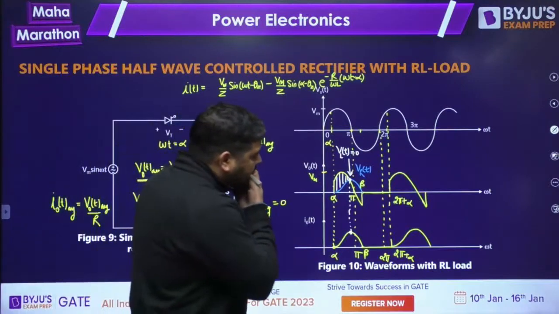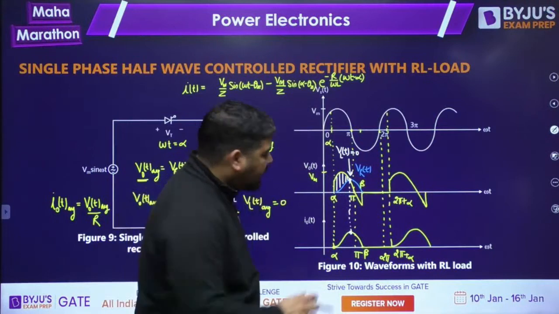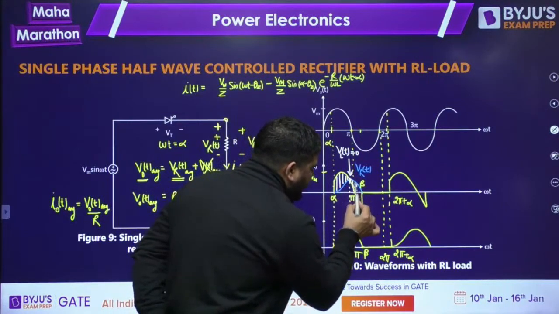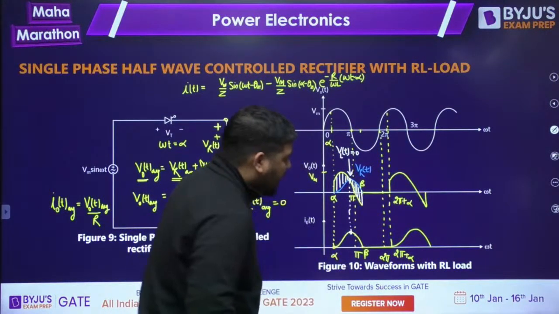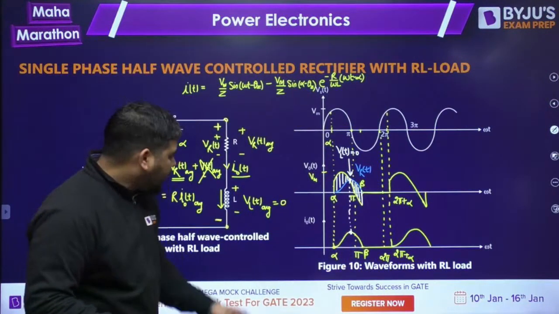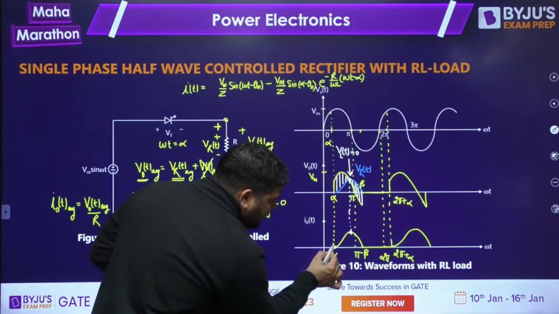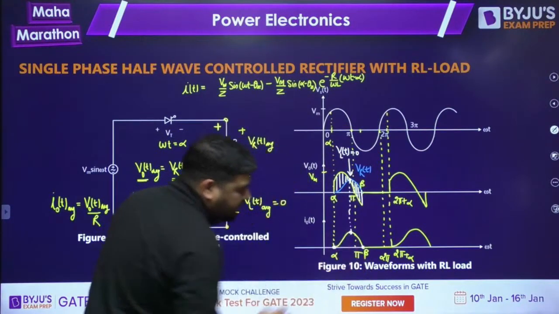Now what will happen after that? After that, you can see that V naught T is less than VRT. So VLT is negative. During this interval, VLT is negative. Since VLT is negative, that's why the current is decreasing. Now tell me, across this inductor, this is the current shape. Current started from 0 and it returned to 0 again.